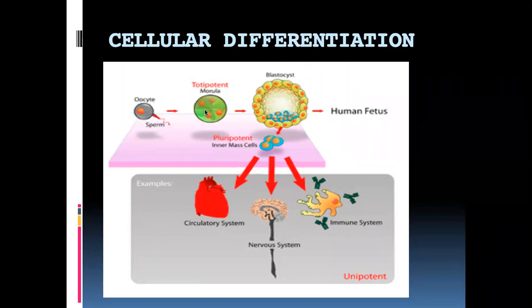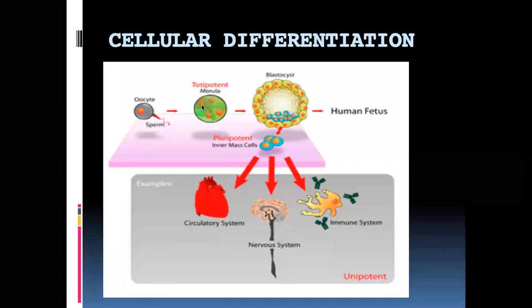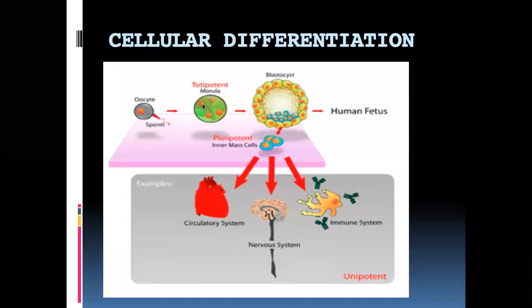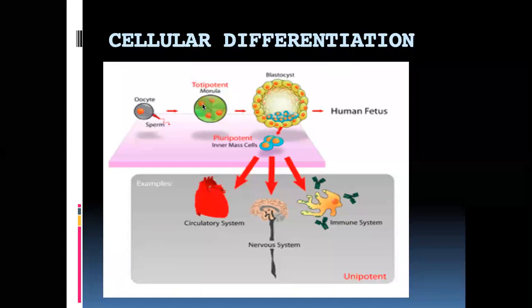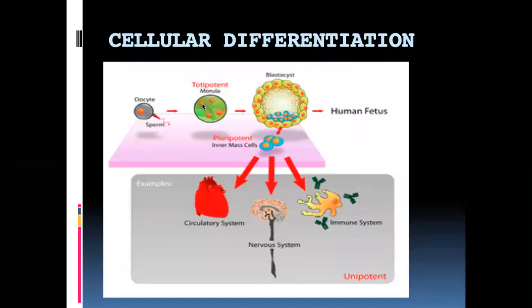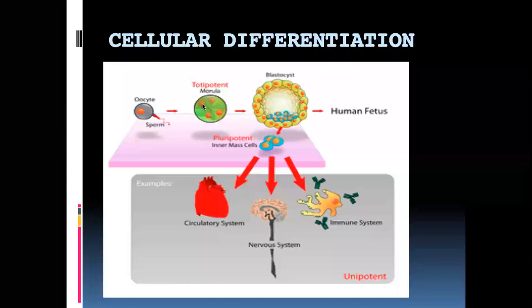For example, I want a blue-eyed baby, a boy child who will grow to 5 feet 9 inches, very slim, handsome, with a very high IQ level. I can manipulate all that because we know the genes responsible for color, height, weight, everything. We know the genetic map, the blueprint of the DNA.